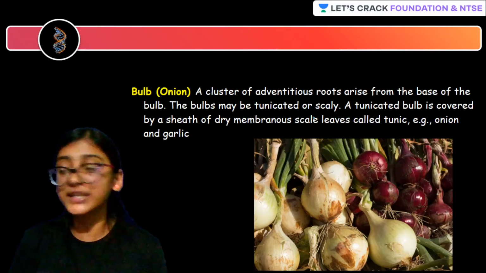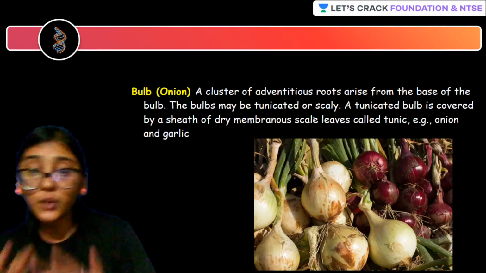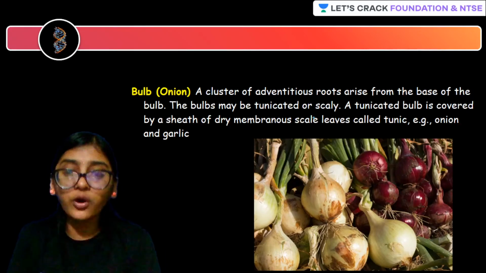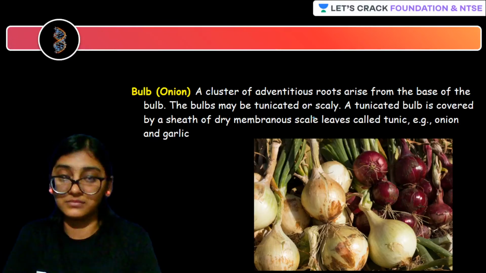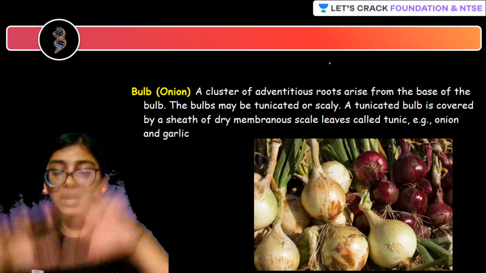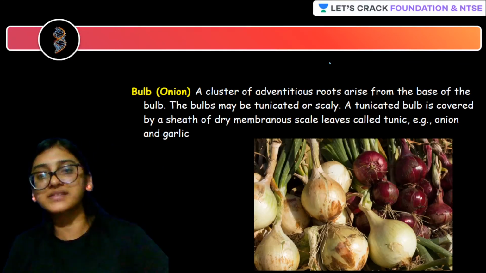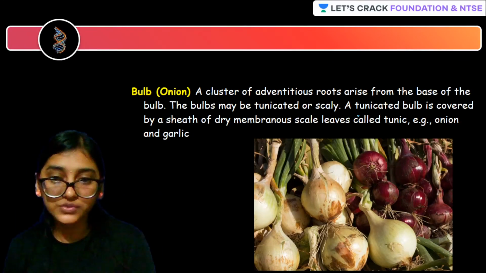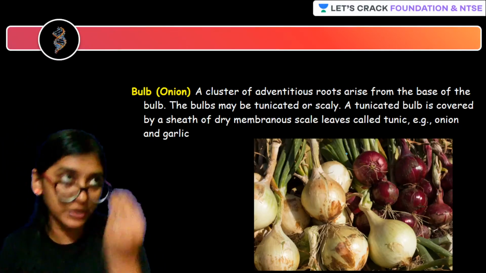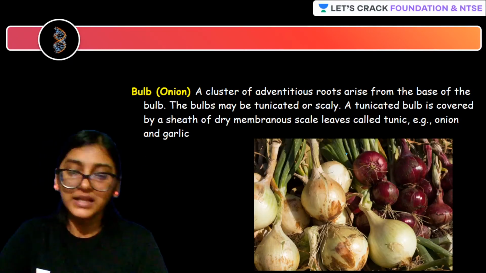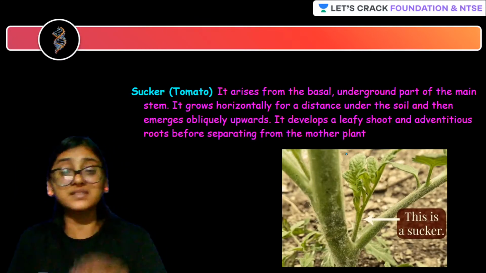And the bulbs may be tunicated or scaly, which means they are covered by what? The scaly leaves. Tunica means the covering. Okay, so they are covered. A tunicated bulb is covered by a sheath of dry membranous scaly leaves, and it's called a tunic. So in the case of garlic and onion, you get to see the bulb is able to give rise to the new plantlet. The last asexual reproductive vegetative structure is the sucker.